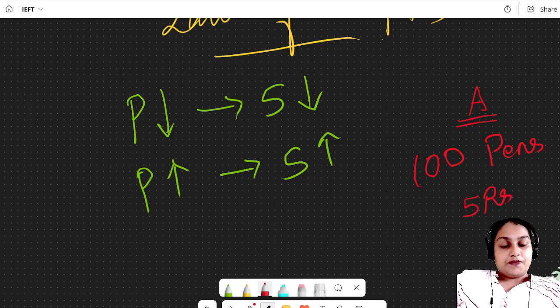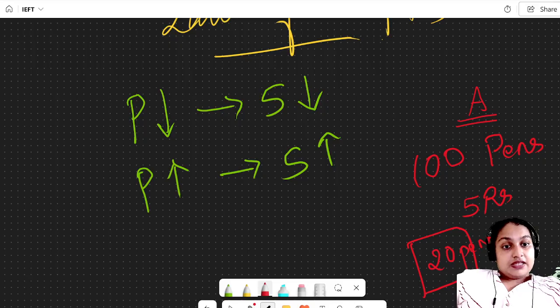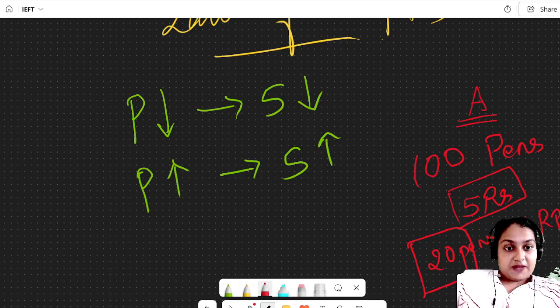What will he do? He will keep only 20 pens in his shop. This is the normal cost of the pen. And then these 20 pens, he will sell for 1 rupee.